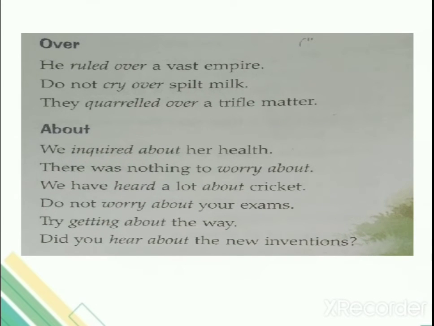Now come to the next page. He ruled over a vast empire. किस पे रूल किया था? Over a vast empire. He ruled over. Okay, he was ruling a very big empire. So that is why he ruled over a vast, means big, empire. Okay, do not cry over a spilt milk. This is a phrase. Do not cry over a spilt milk means अब दूध गिर गया, अब रोना क्या? जो चीज़ होनी थी वो हो गई, अब रोना क्या? This is what we mean by this sentence.